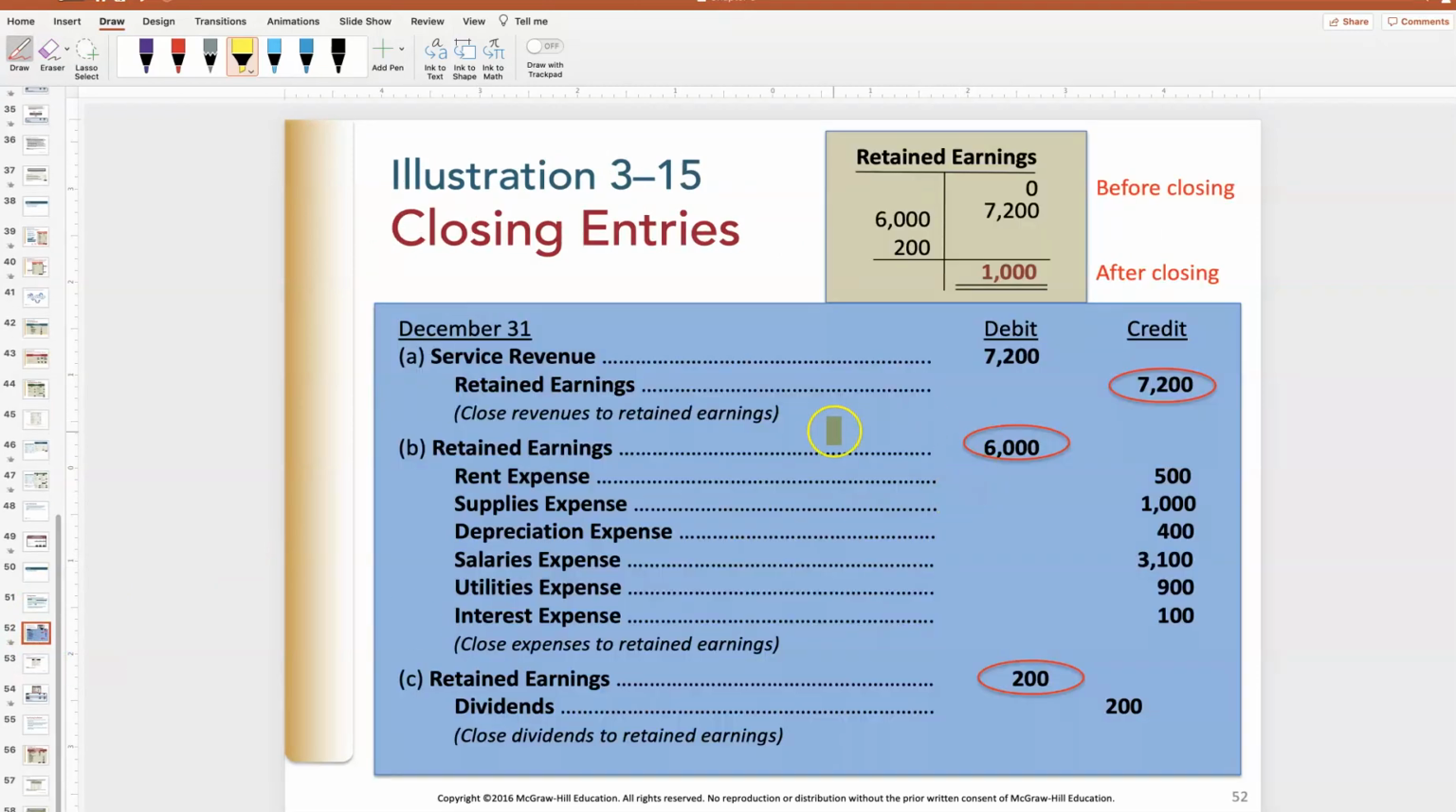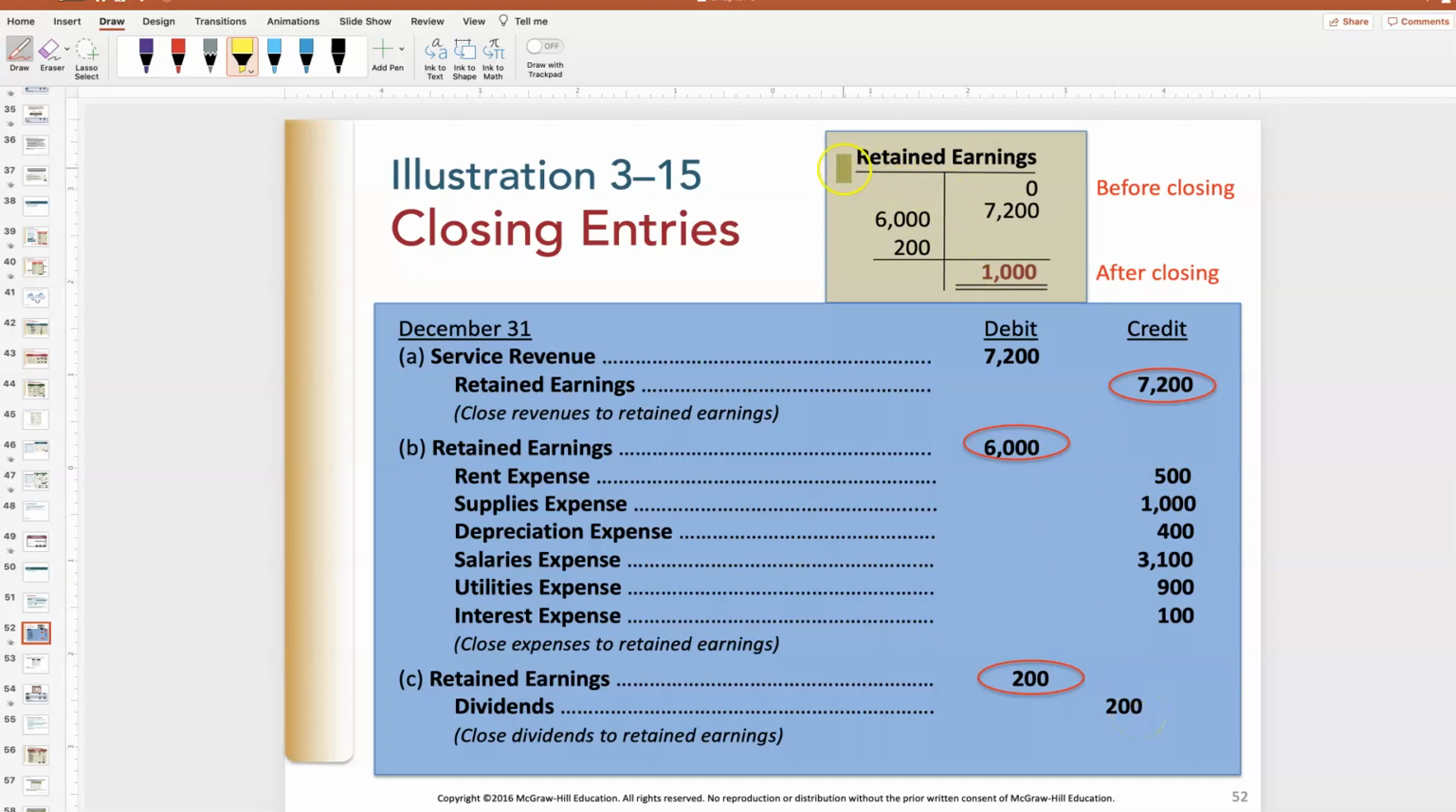So those journal entries are simply coming in and zeroing the account out. If I had $7,200 in service revenue, right? Service revenue is a credit balance. To get it to zero, I will debit it, and I'll balance the entry with retained earnings. For each of my expense accounts, rent expense, supplies expense, etc., I'm going to zero them out by putting credits into the account and debiting retained earnings. So remember, we had reported $500 in rent expense for the previous year. Now it's the new year, we're zeroing that out, putting it into retained earnings. And we do the same thing for dividends.